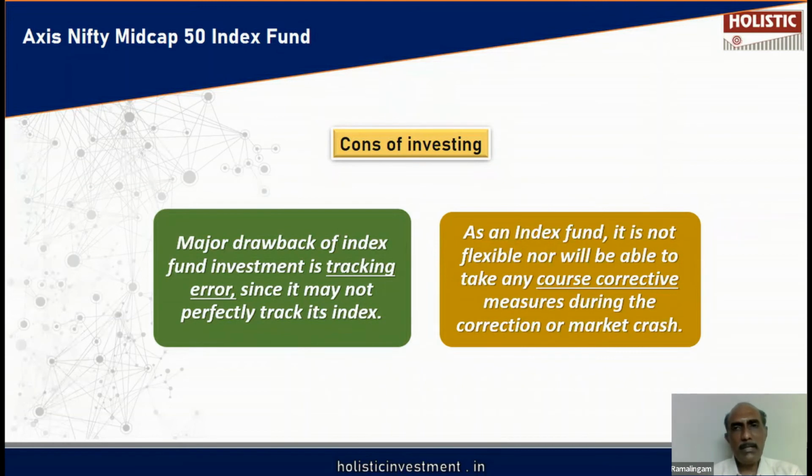When a particular sector is not doing well, or when the market is going to be bearish, the fund manager in an actively managed fund can take proactive steps. If the market is going to be bearish and if the trend is bearish, he can move the portfolio to defensive stocks. When the outlook is really bullish, he can change the portfolio to growth stocks or momentum stocks. This kind of proactive action is not possible with an index fund because they have to simply follow the index. They can't do anything on their own.